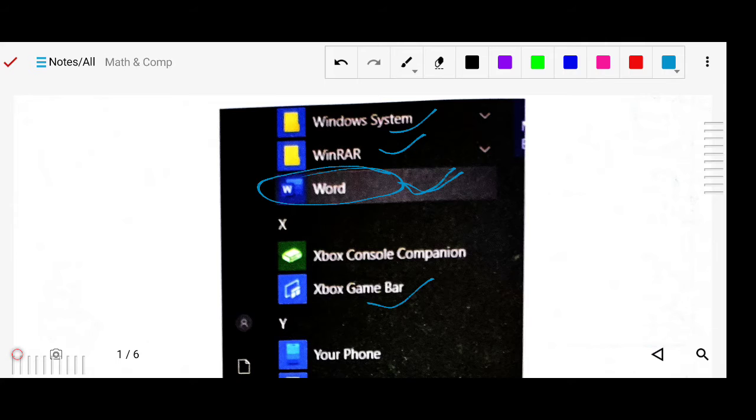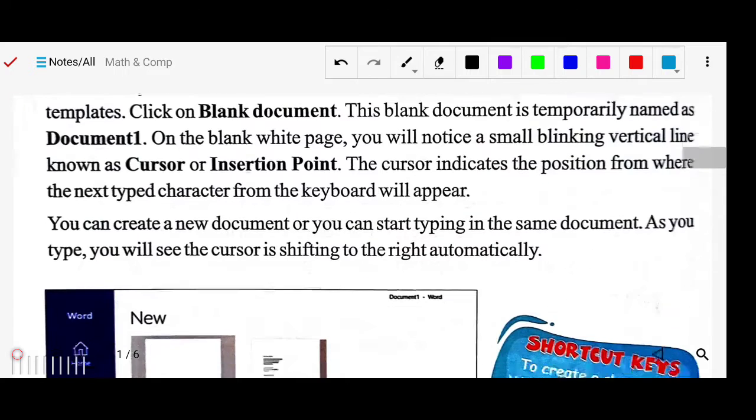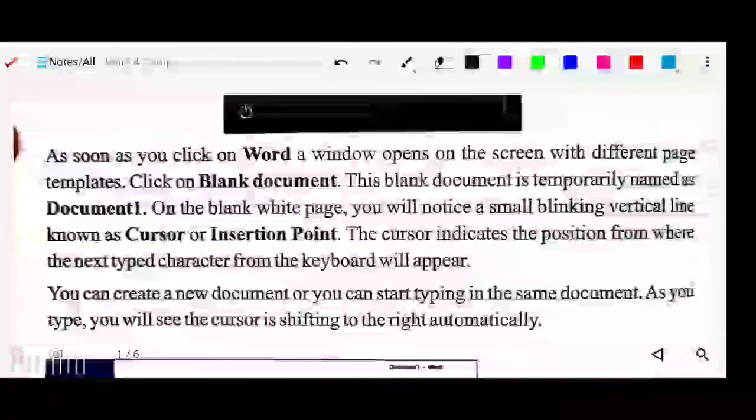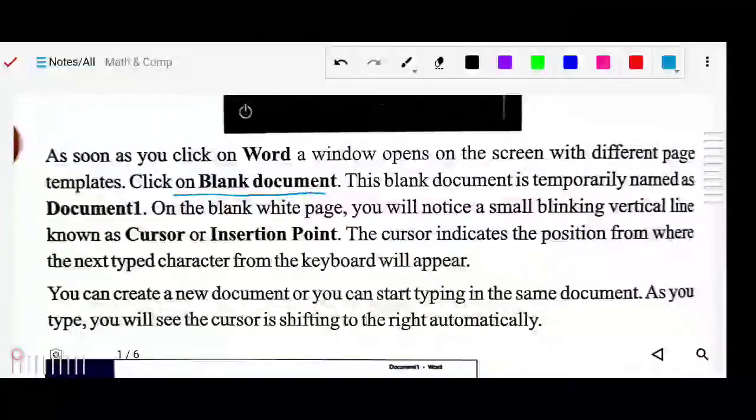Here we have to open Word, so we will click on it. As soon as you click on Word, a window opens on the screen with different page templates. Once you click it, another window will open, which will be your Word window. Click on the blank document. This blank document is temporarily named Document 1.